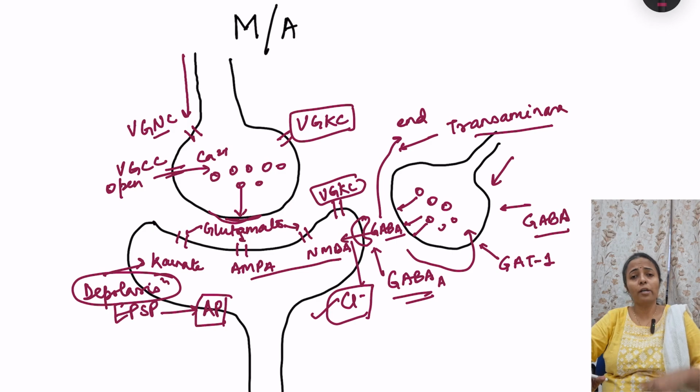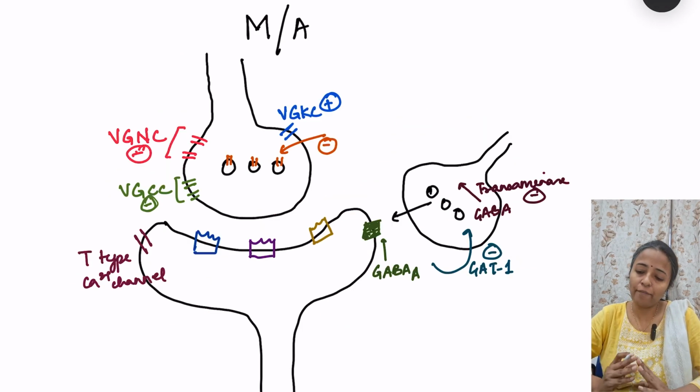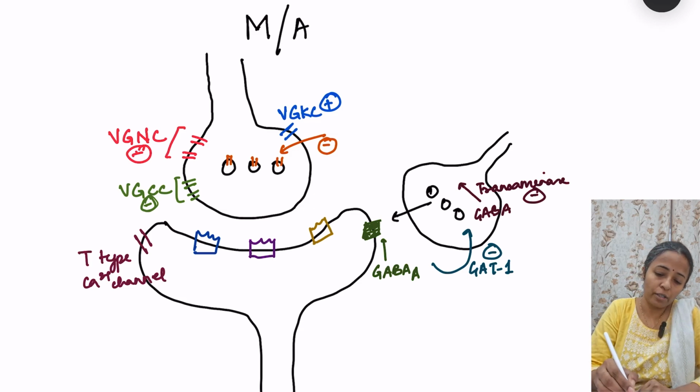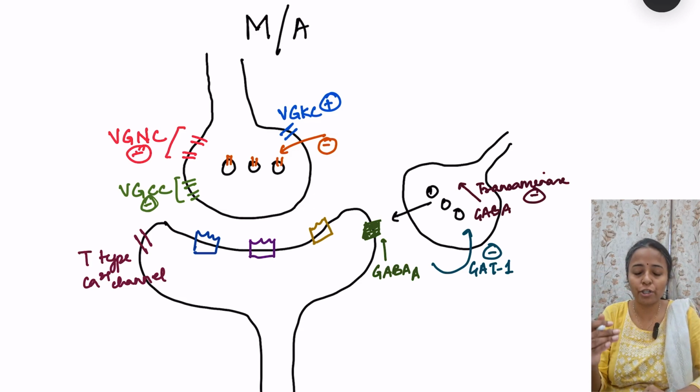Now we will see what the drugs are which are acting, and you will see that at all of these levels we have anti-epileptic drugs. Fine. So we have this slide where we will talk about the anti-epileptic drugs. Here I told you before that the action potential is coming.